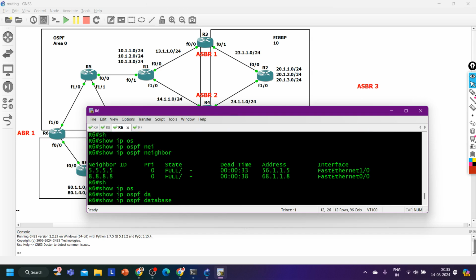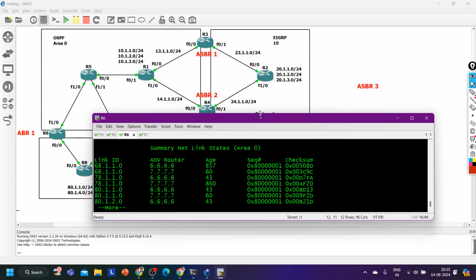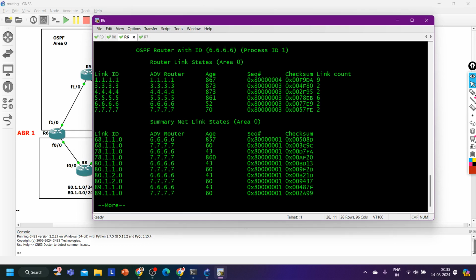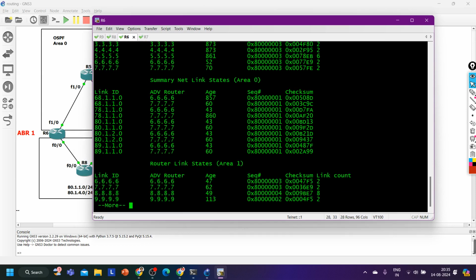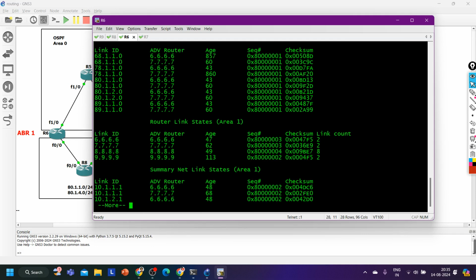Show ip ospf database. On router number 9 also you can see the database is exactly the same. Correct, guys.